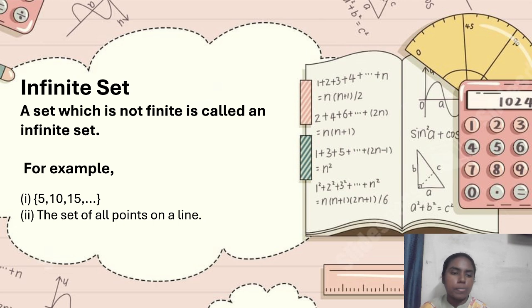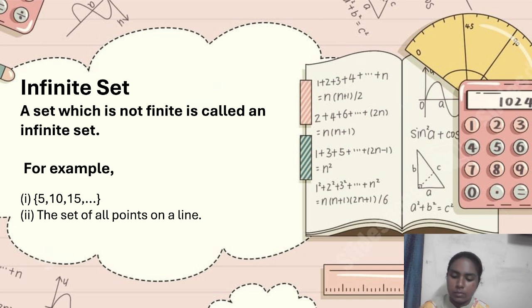Next example is the set of all points on a line. We can't really count and tell how many points are distributed on the line. It will be distributed randomly, and it can be any number. We can't really count it, so it is considered to be an infinite set, the set of all points on a line.